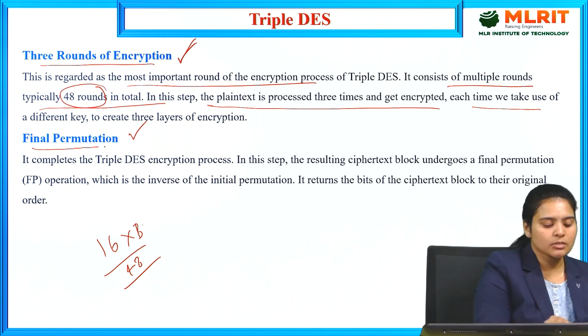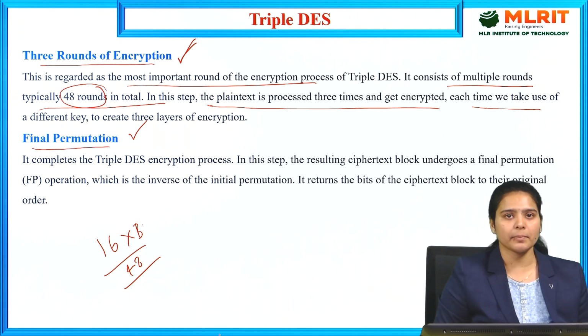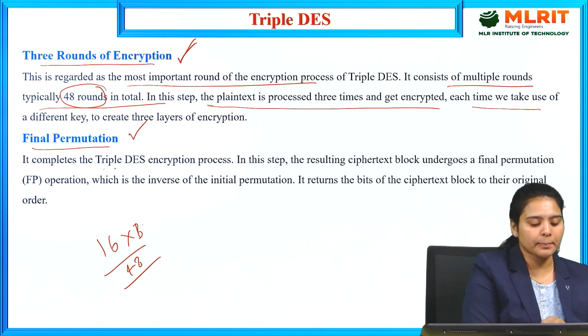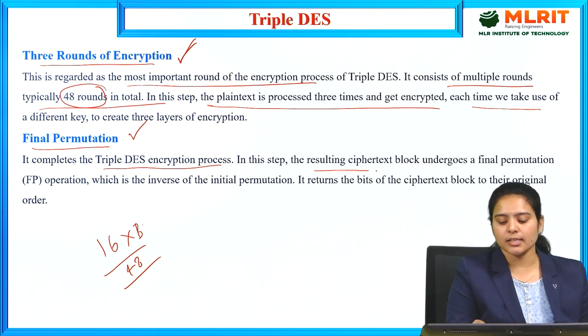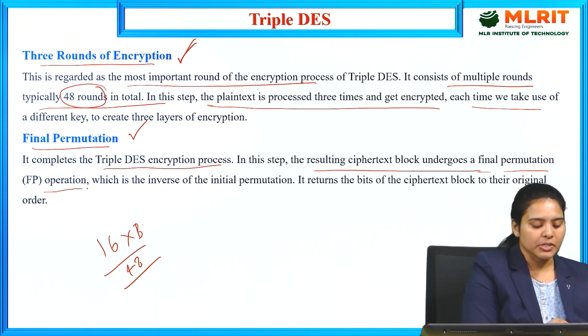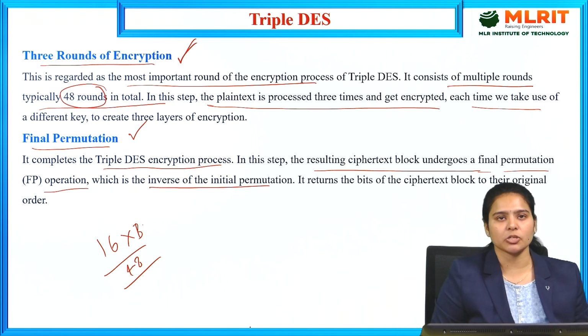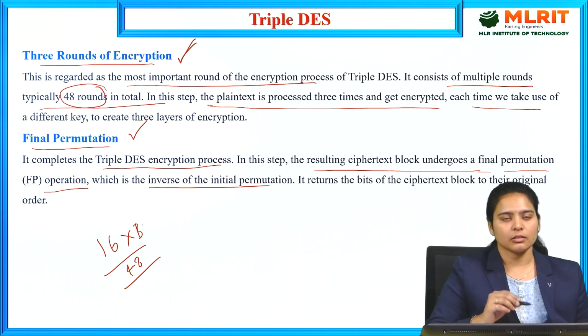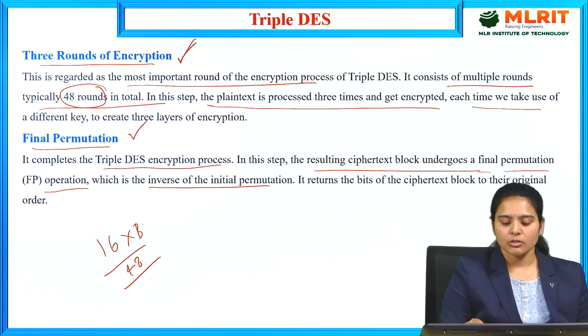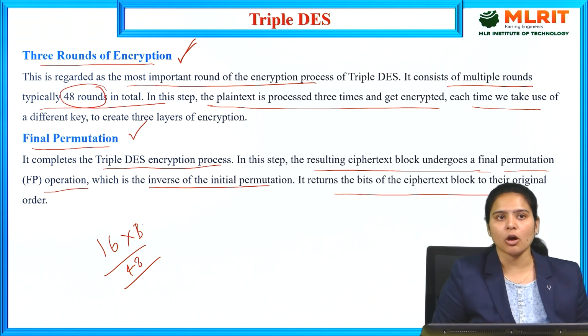Next is the final permutation. In the final permutation of the DDES encryption process, the resulting ciphertext block undergoes a final permutation operation, which is the inverse of the initial permutation process. Initial means whatever we start with first. The final permutation returns the bits of the ciphertext block to their original arrangement.